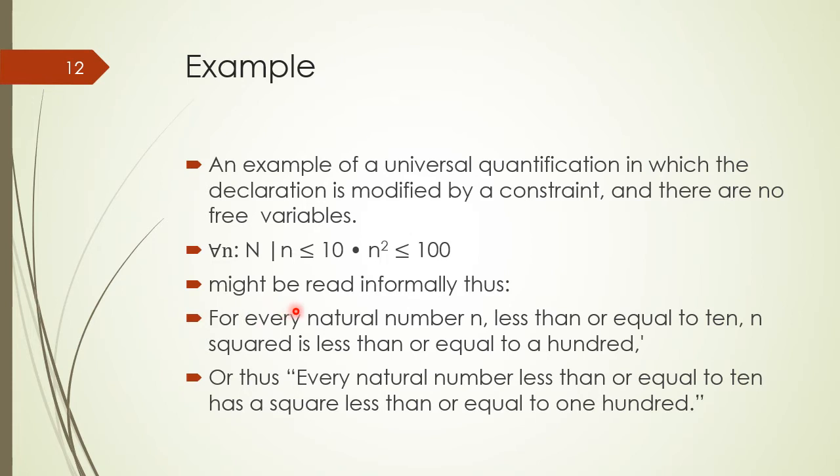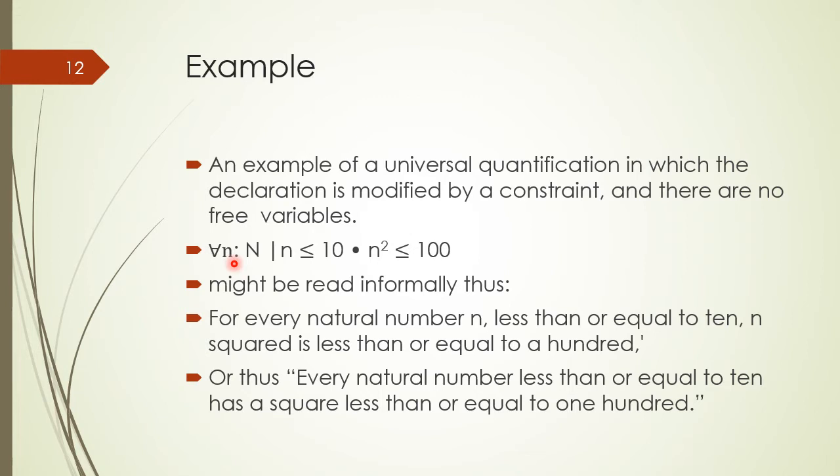We might read it informally as: for every natural number n less than or equal to 10, n squared is less than or equal to 100, or every natural number less than or equal to 10 has a square less than or equal to 100. So the question is about the truth value of the universal quantified statement, whether it is true or false.